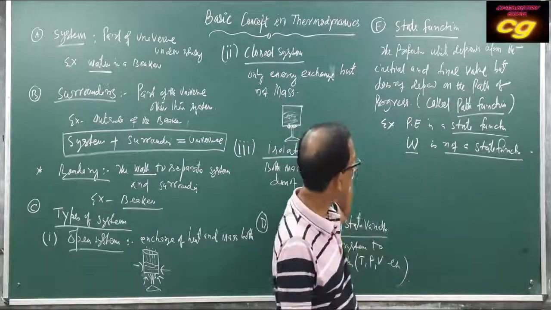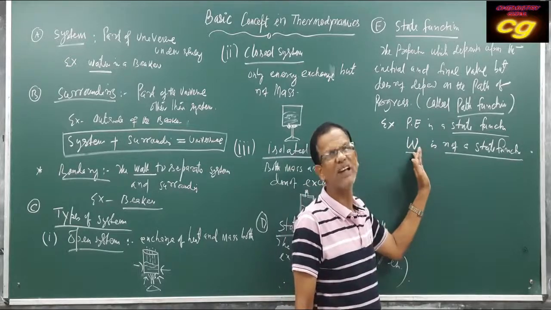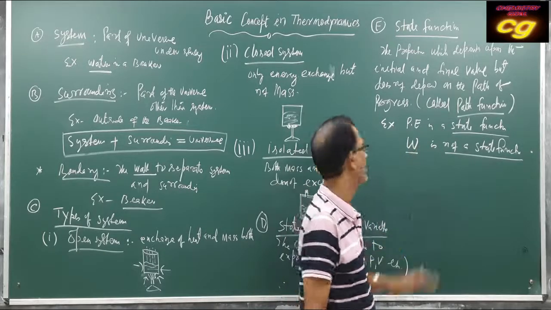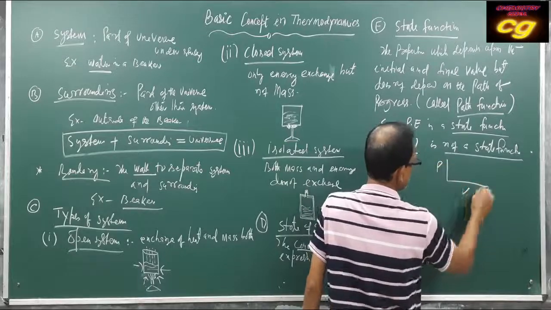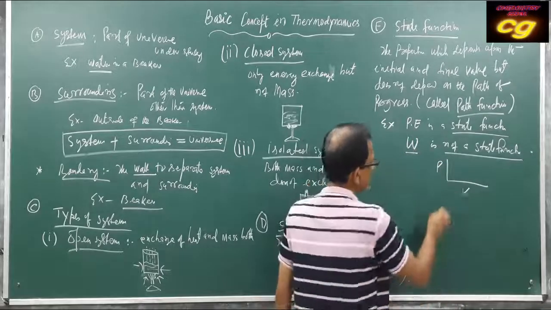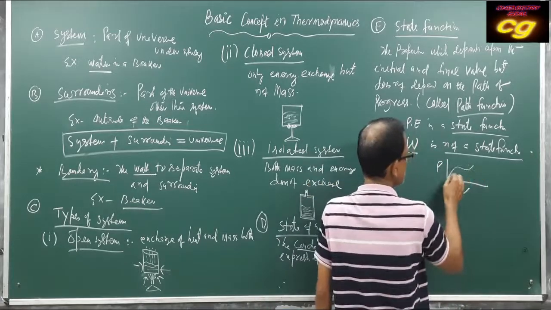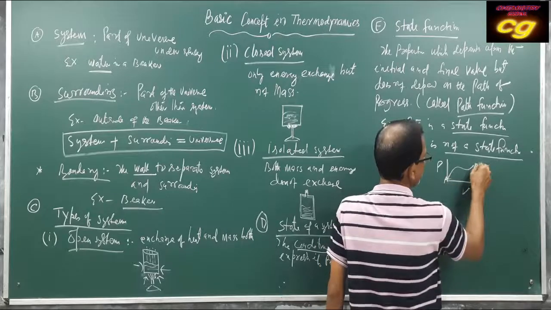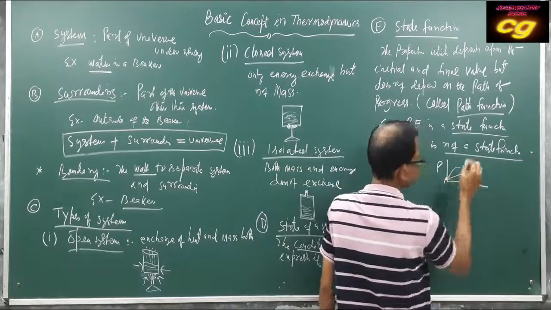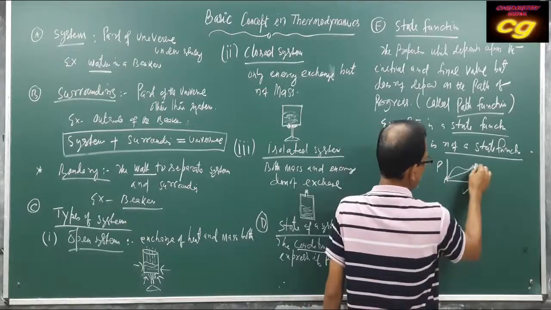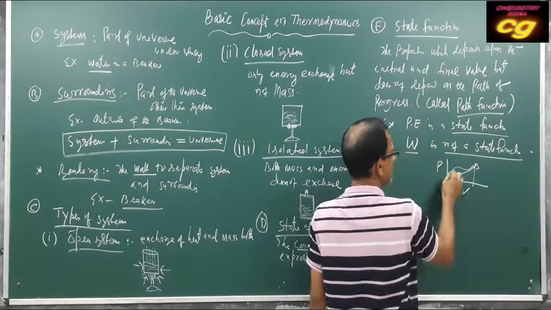That means it depends upon the path of progress. For example, you can draw a graph of P versus V. How much work is done? Suppose this is starting from A and going to B. So A to B directly, or it can go in this way.